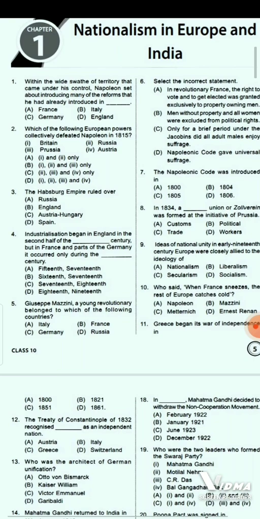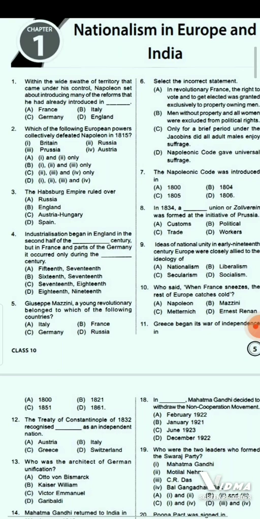Within the wide swath of territory that came under his control, Napoleon set about introducing many of the reforms that he had already introduced in dash. First option is France, second option is Italy, third is Germany, and fourth option is option D, that is England.